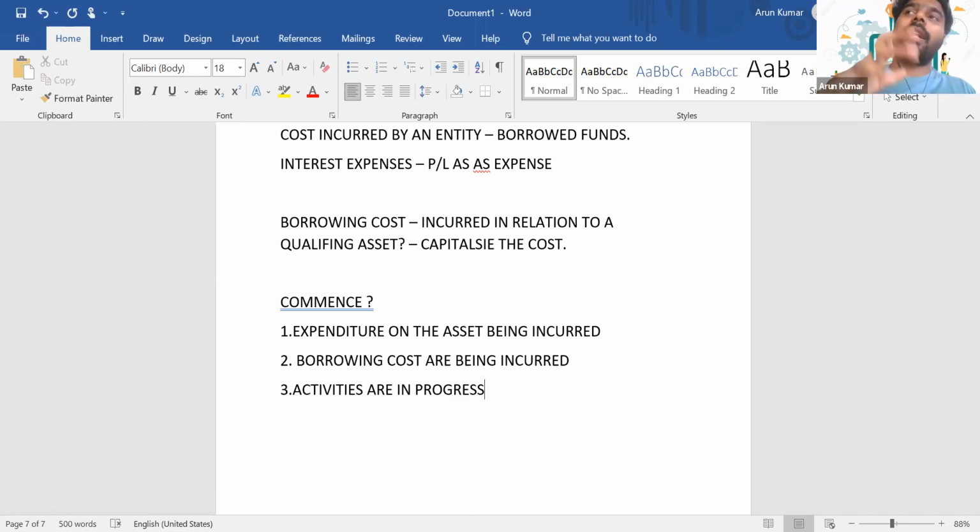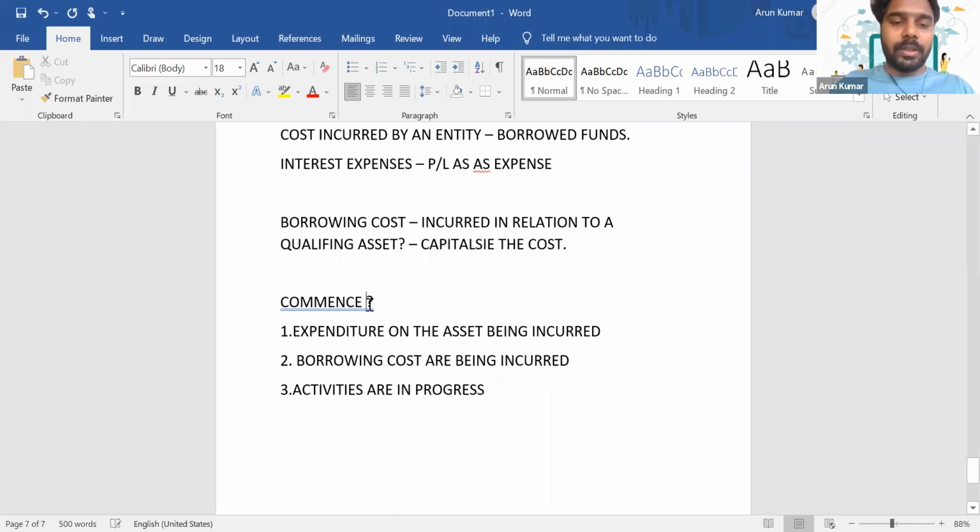Let's say you have started incurring the loan charges from January, but the expenditures on the asset, such as purchasing the raw materials and starting the construction, began from March. In that scenario, from which date do you start capitalizing the borrowing cost? Is it from January or from March? It's from March.